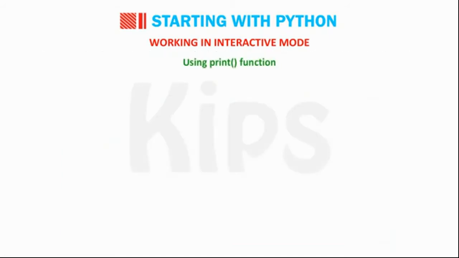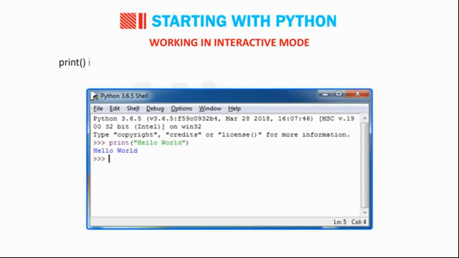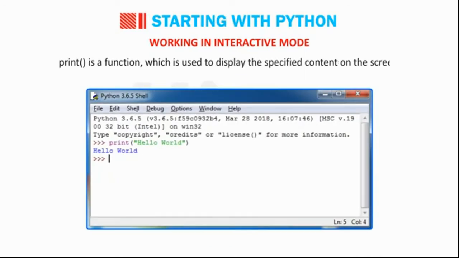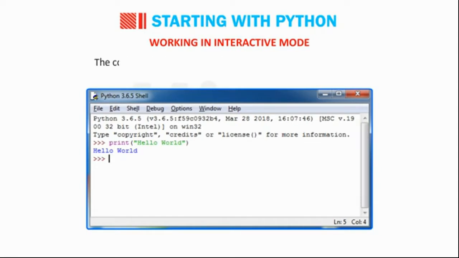Using the print() function: print() is a function which is used to display the specified content on the screen. The content to be displayed is specified within the parentheses. print("Hello World") will display Hello World.